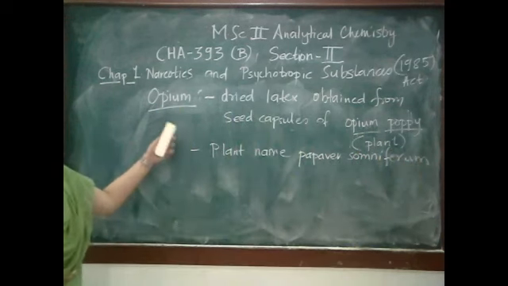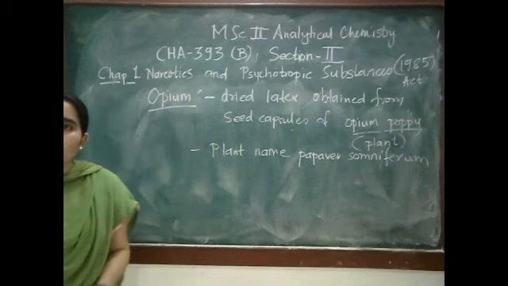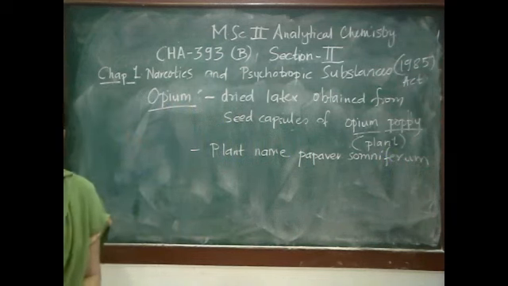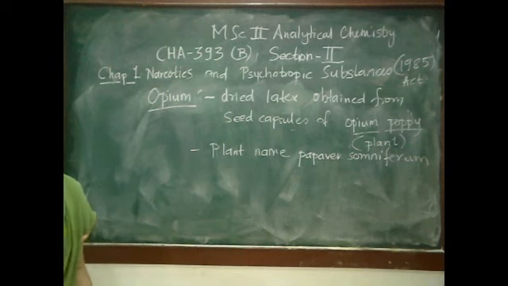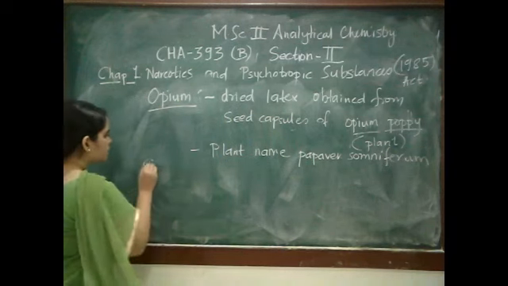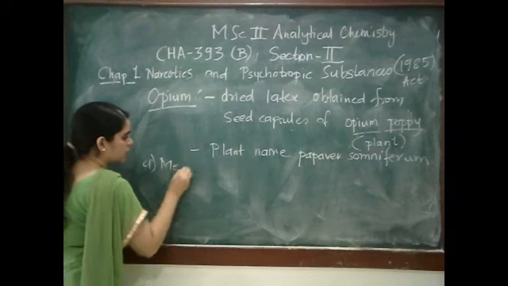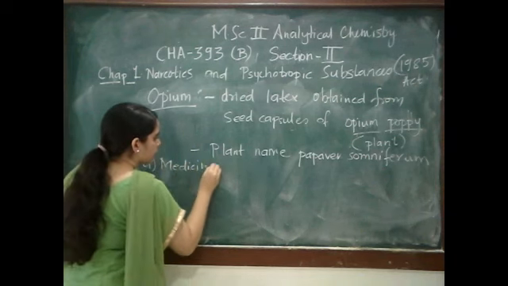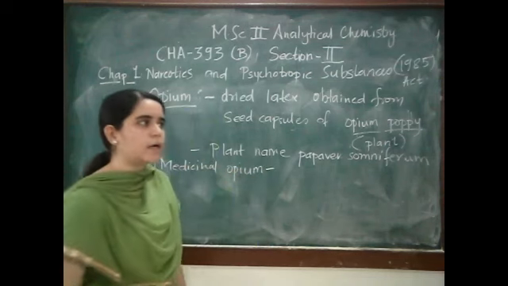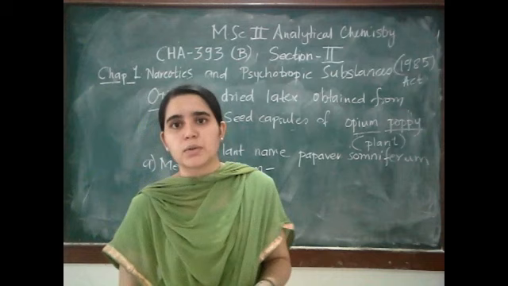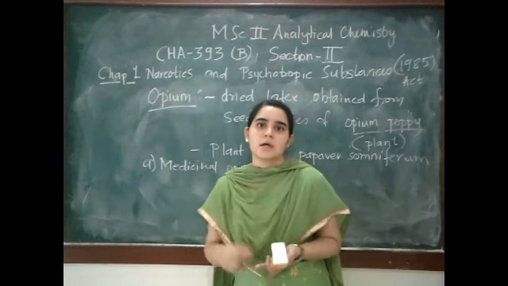Now from this opium there can be different products, different useful things can be obtained. The first is medicinal opium. In a plant there can be various parts: seeds, flowers, leaves.